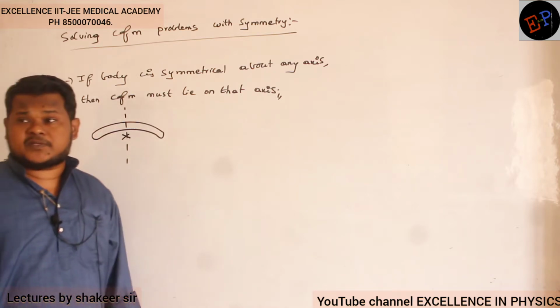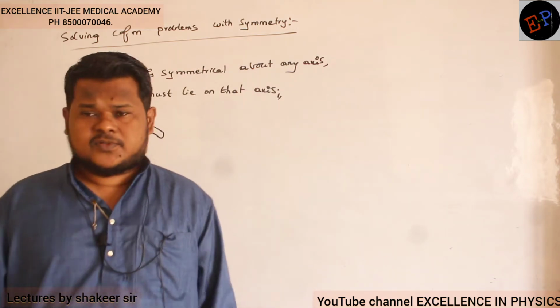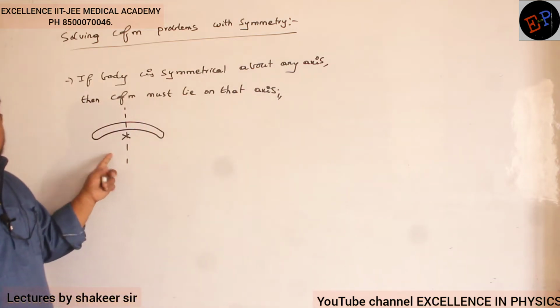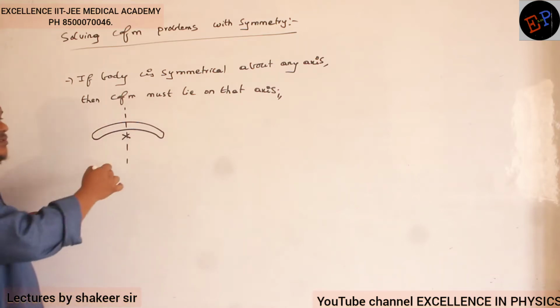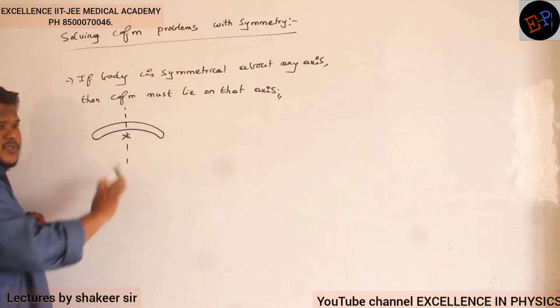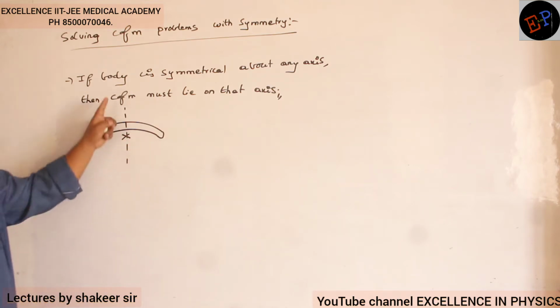So center of mass may be present on the body also. Center of mass may be present outside the body also. So in this condition, center of mass is present outside the body. But definitely you can say it will lie on which axis? It will lie on that axis which is symmetrical to this body. So right side and left side, they are symmetrical. Center of mass must lie on this axis.